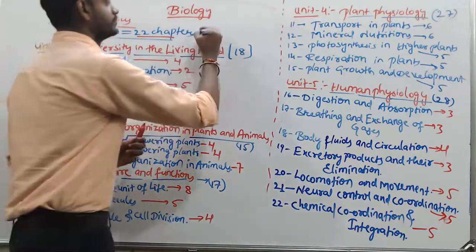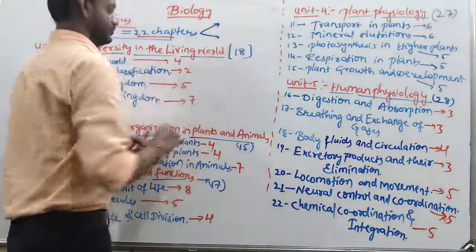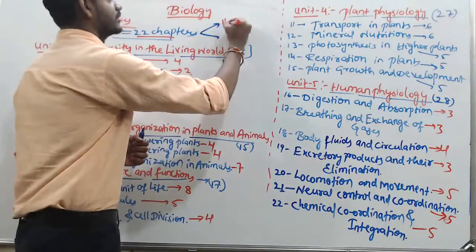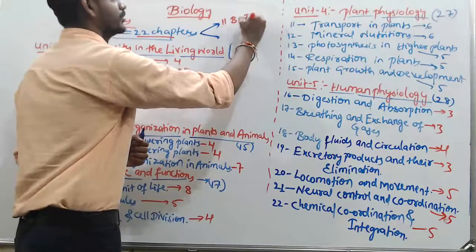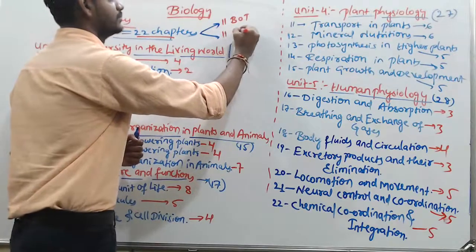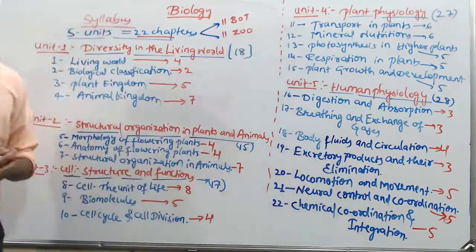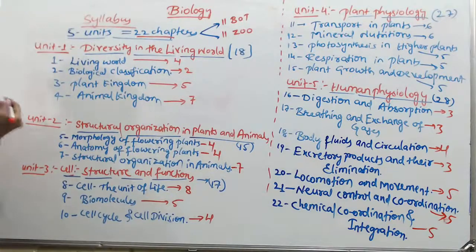Right? In which 11 chapters belong to botany, 11 chapters belong to zoology. So I'm going to mark which are the zoology chapters.